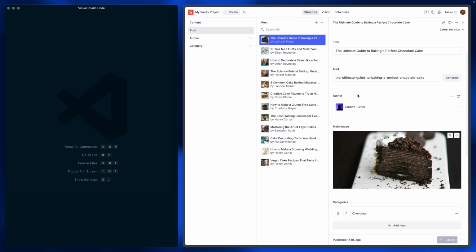Perhaps early on when you planned out the content model or you built the studio, one reference was going to be enough. But let's think about a blog that's going to live long enough. At some point, you're probably going to collaborate on an article with more than one person.